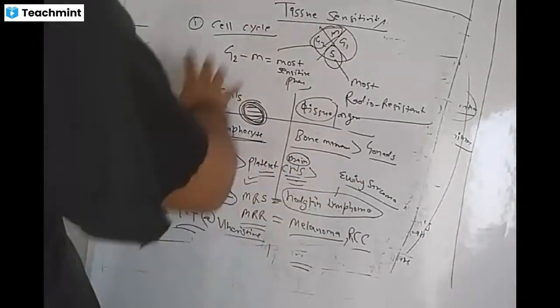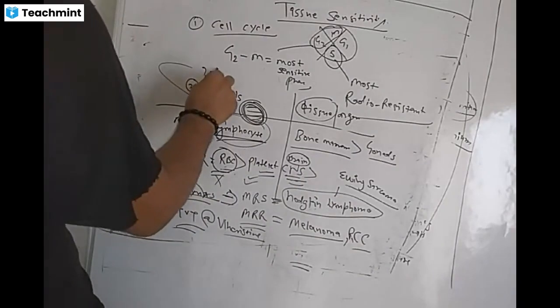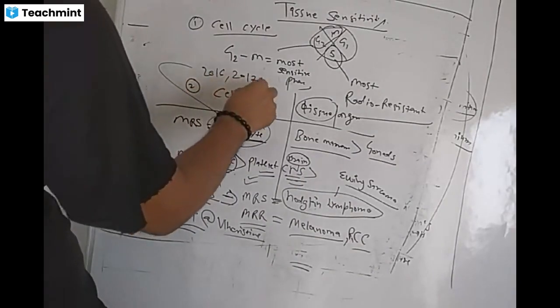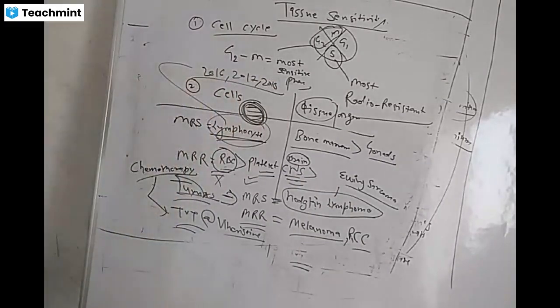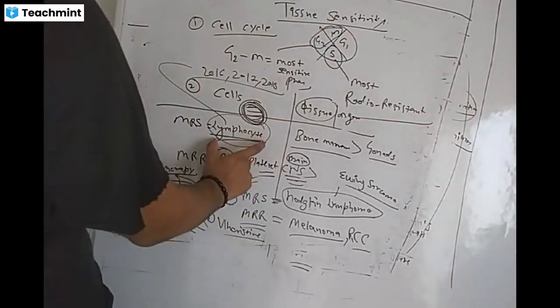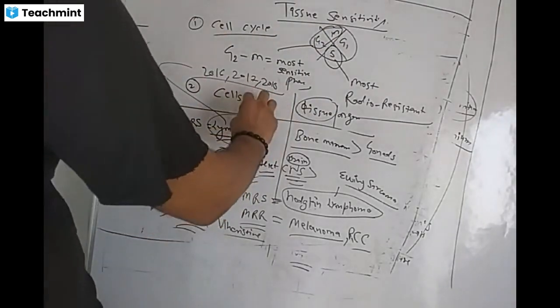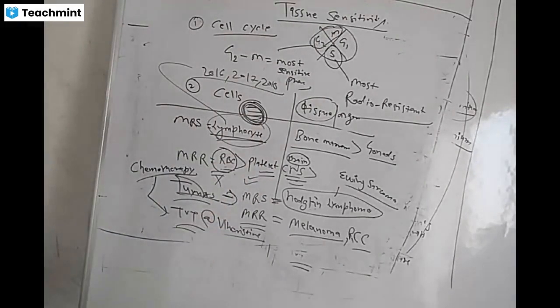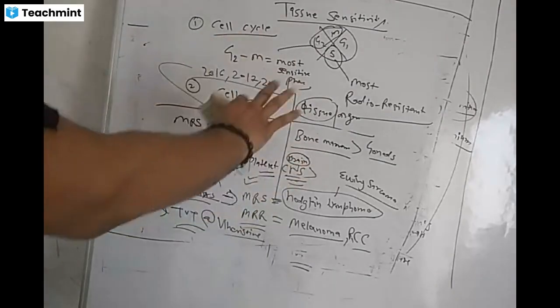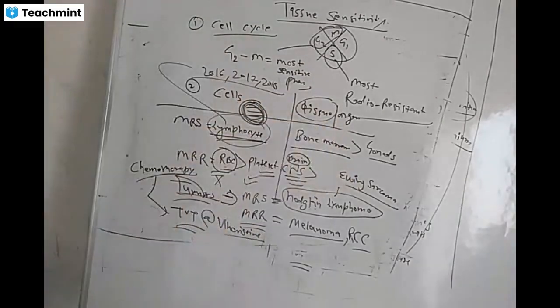So these are the MCQs, out of which this lymphocyte was asked in ICAR 2016, 2017, 2018, three times: most sensitive blood cell. Answer was lymphocyte. Why is it most sensitive? Because it is having the biggest nucleus in it. So these are overall most sensitive and most resistant cells, tissues and tumors.